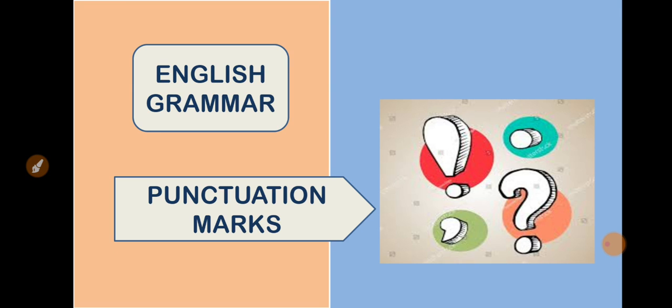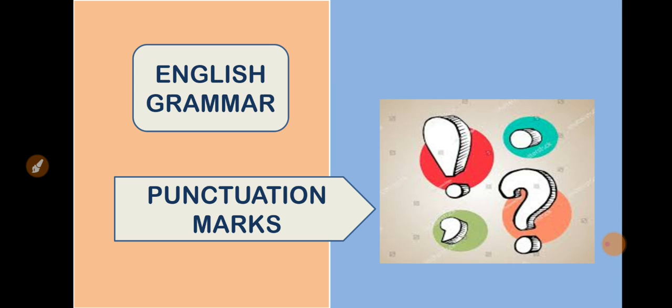Today we are going to study English grammar. Today our topic is punctuation marks. As you know, punctuation marks are very important in language. We can understand the mood of the language with the punctuation marks.